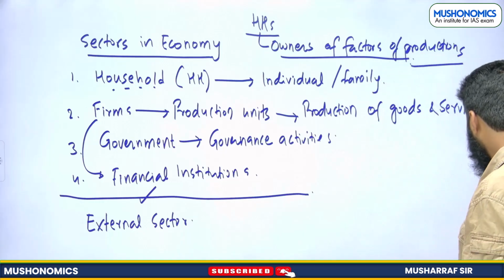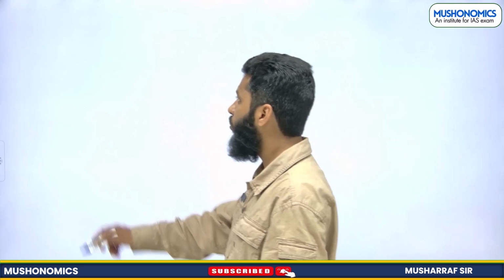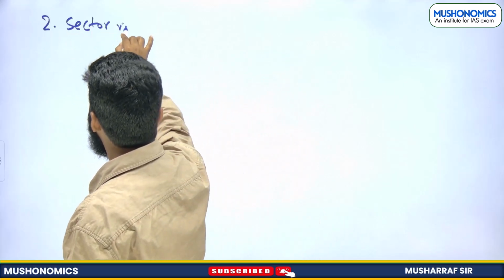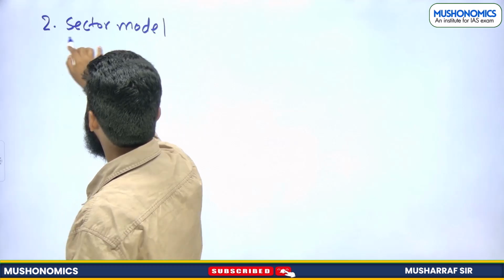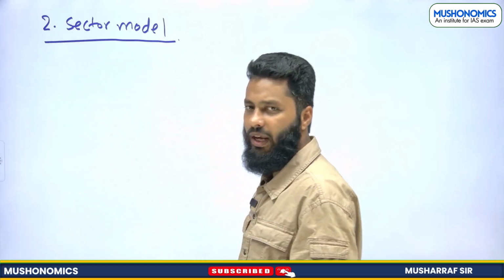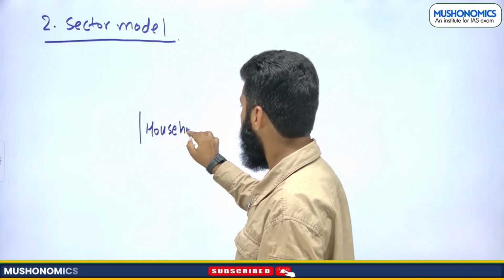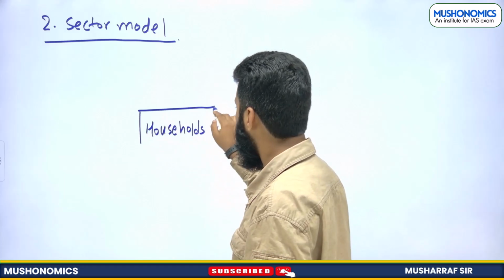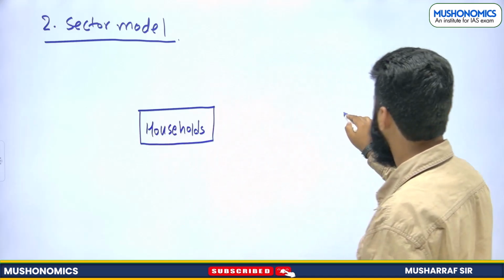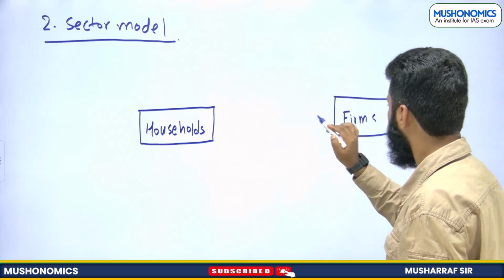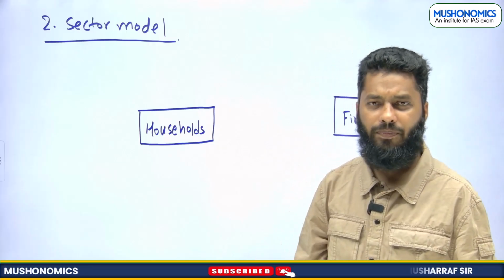Now let's see how they interact. First we will see the two sector model, right? Now let's understand. We are having interaction between households and firms, right? Let's see how they interact.